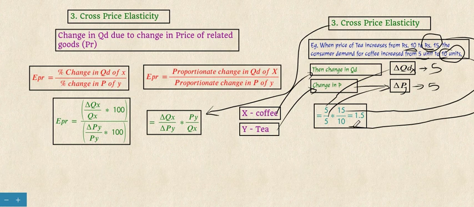Everything gets cancelled and we get 1.5. So when the price of tea increases, the quantity demanded of coffee increases by 1.5 percent. So the elasticity is 1.5.